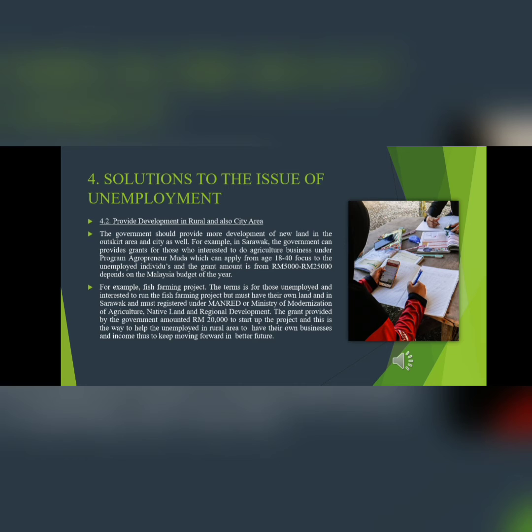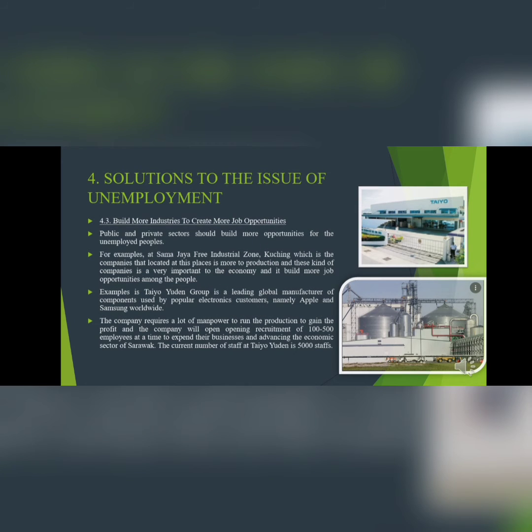The grant provided by the government amounts to 20,000 to start up the project, and this is the way to help the unemployed in rural areas to have their own businesses and income, thus to keep moving forward in a better future. The third solution is to build more industry to create more job opportunities.